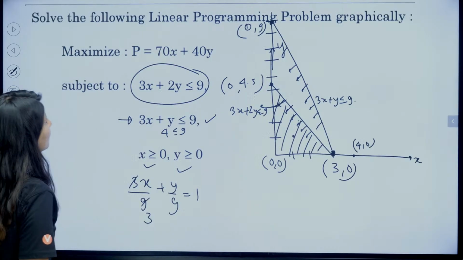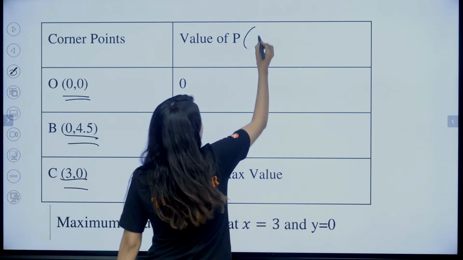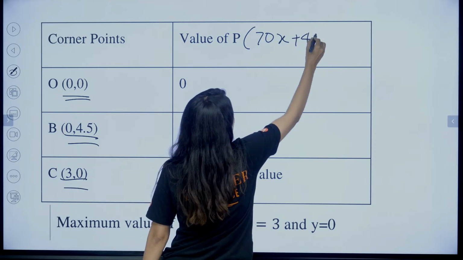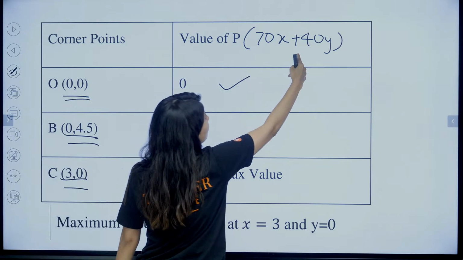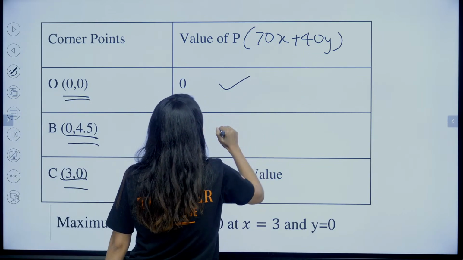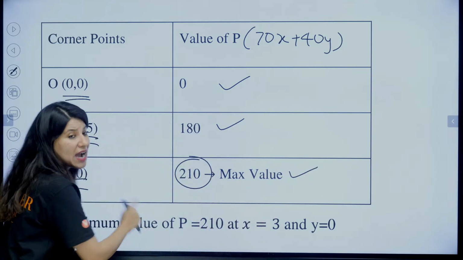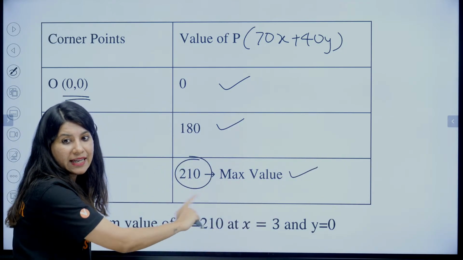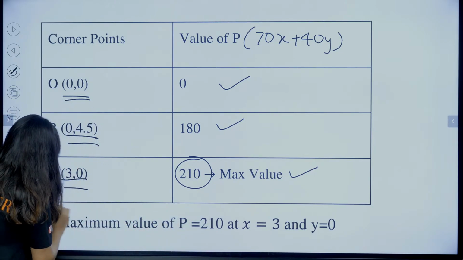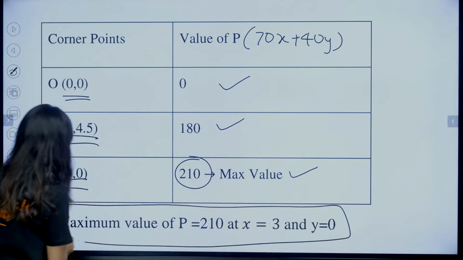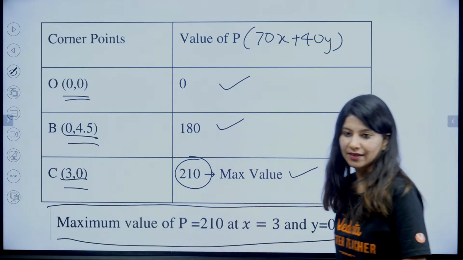And what is your P? 70x plus 40y. So you need to plug in the values in 70x plus 40y. 0, 0 will give you 0. 0, 4.5 will give you 4 fours are 16, 4 fives are 20, so 180. 3, 0 will give you 210. You are looking for the maximum value. Highlight the maximum value, and please write like this: maximum value of P is equal to 210 at x equals 3.